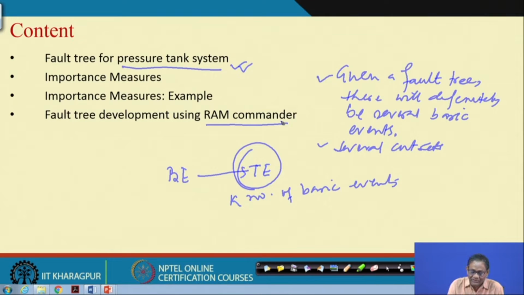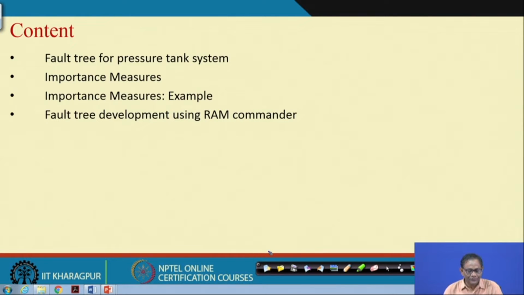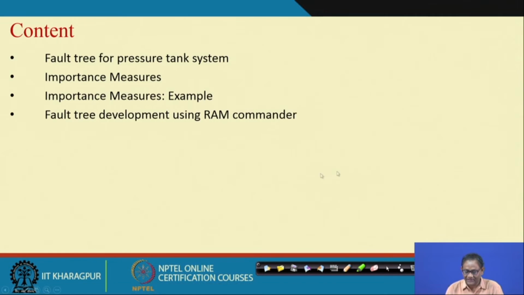So, we will show you, with reference to this pressure tank system, the result obtained using the fault tree and through RAM Commander. By saying this, we are not saying that RAM Commander is the only solution to fault tree analysis, because there are many software packages available which can be used, but we have used this one. So, let us see one after another.